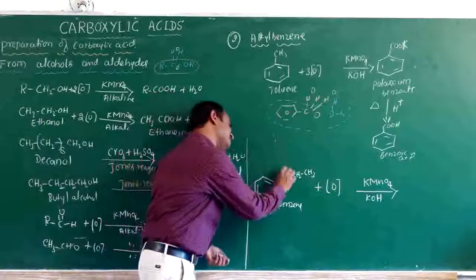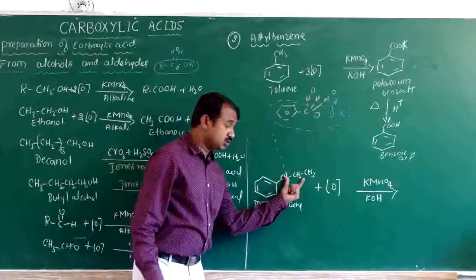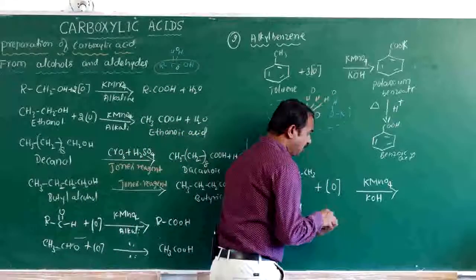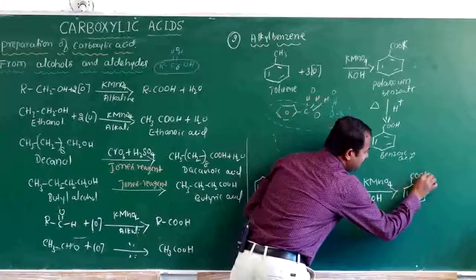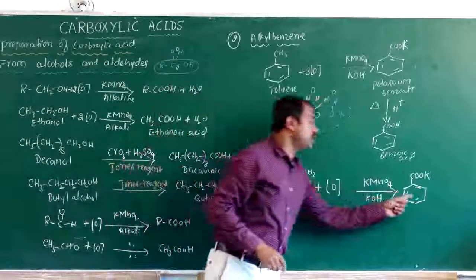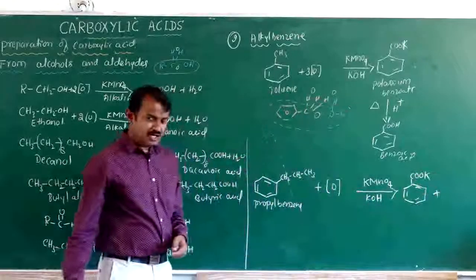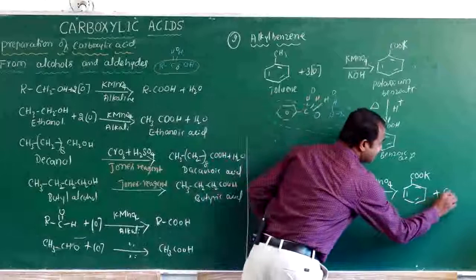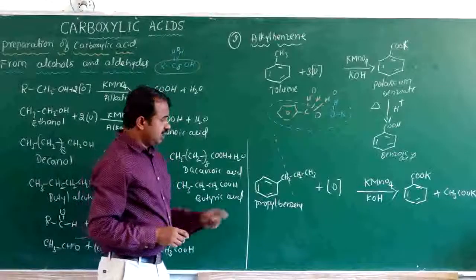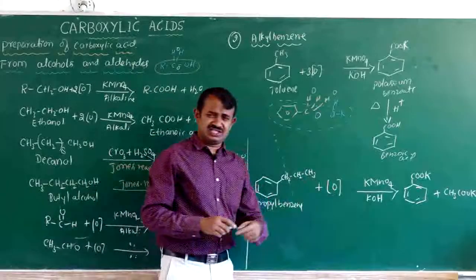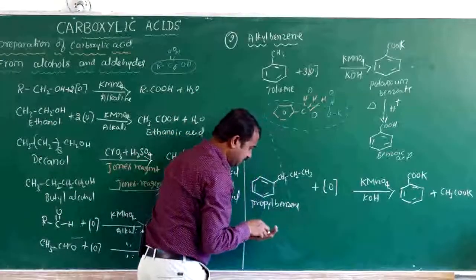The bond breaks at the methylene group, irrespective of the long chain of the organic compound, to form the potassium salt of benzoic acid, potassium benzoate, plus CH3COOK. Here is oxygen. How many oxygen are required here? You see here, I am using 2 molecules of potassium hydroxide.